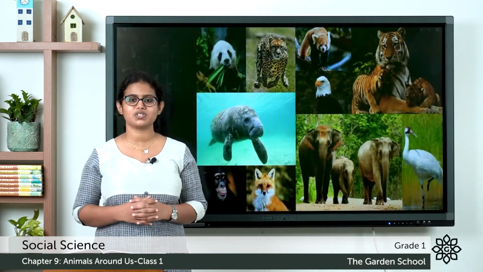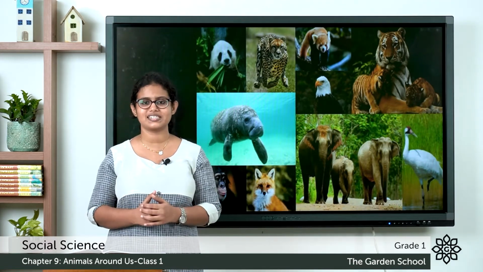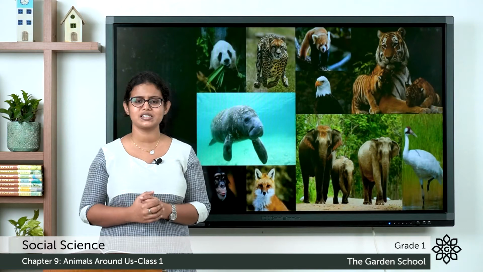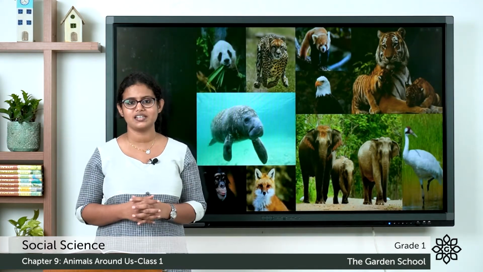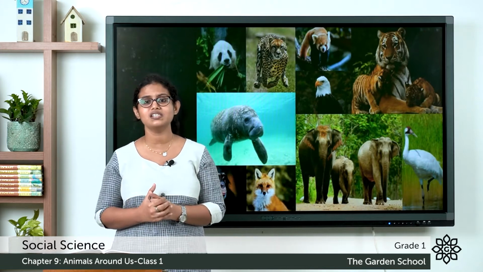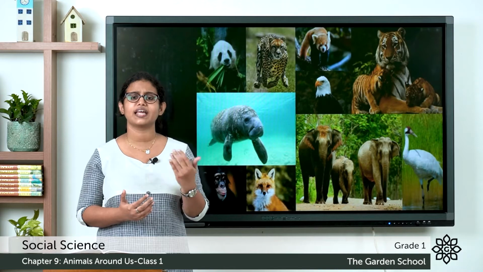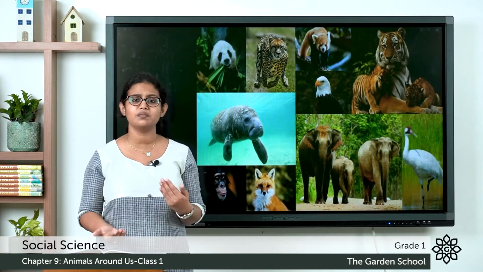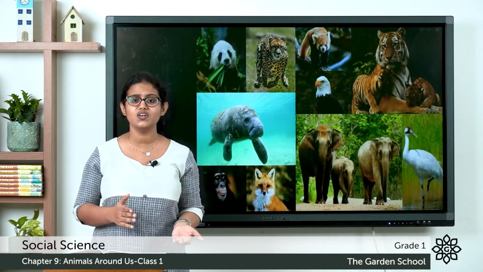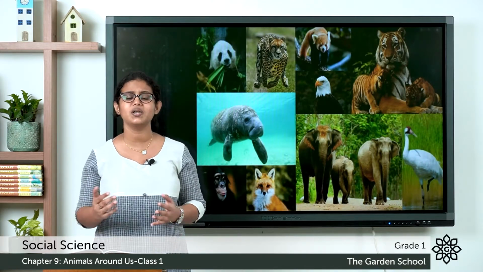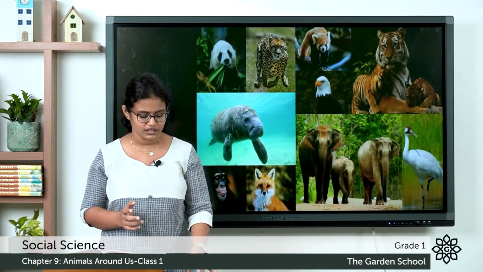So coming to the chapter, as mentioned earlier, the chapter is about animals around us. We can see different animals around us and different kinds of animals live on earth. There are animals that live on land, there are animals that live in water, and even there are animals that live on land as well as in water. So let's discuss them one by one.